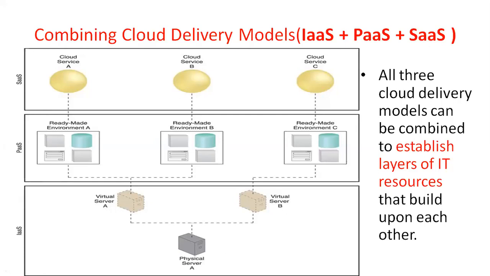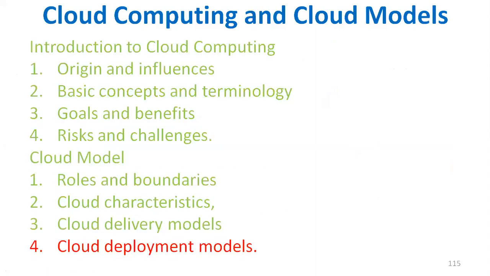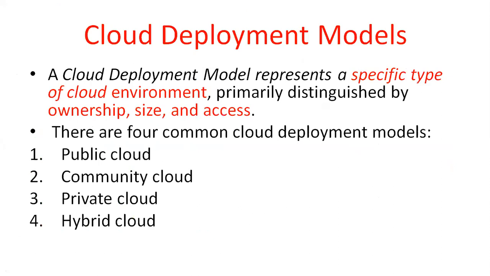Next I am going to tell you something about the deployment models. What are the deployment models? How are they working? What are the different types of deployment model? What is a cloud deployment model? Cloud, in the sense, you can assume it is a network. Public cloud, community cloud, private cloud, hybrid cloud, different models like that are there.